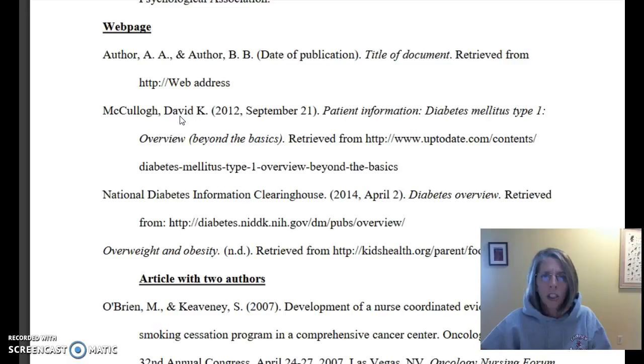Okay, so here's an example, and for some reason they spelled out David, or the whole name. They could just use the initial here, and then parentheses with the date of publication. Notice here where it starts patient information, the P is capital, and then it's a small i, but diabetes is a proper noun there, so they put that in a capital. So again, the title of the document is here with a period. It's done in italics, and then retrieved from, and then boom, we have the URL. Remember your hanging indent. Remember to alphabetize by last name.